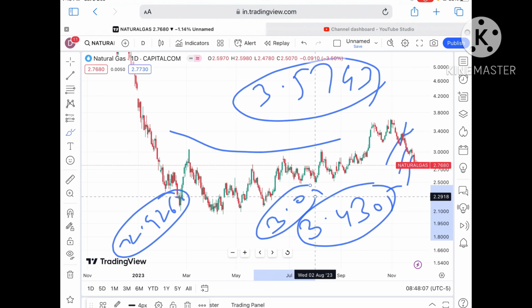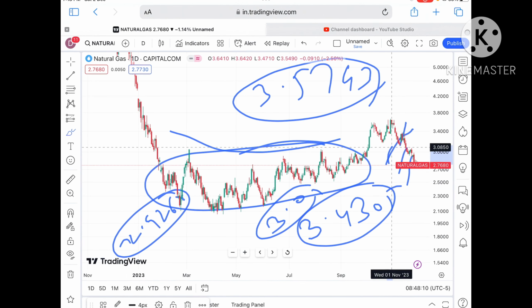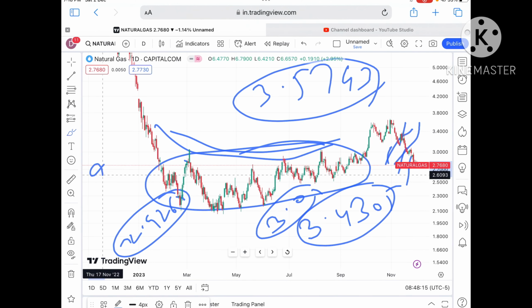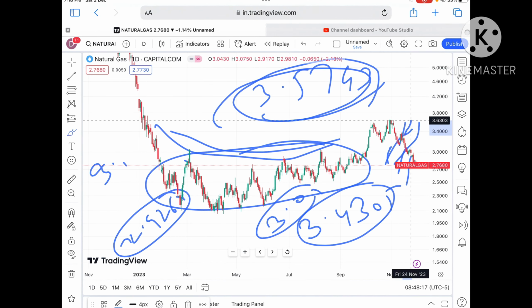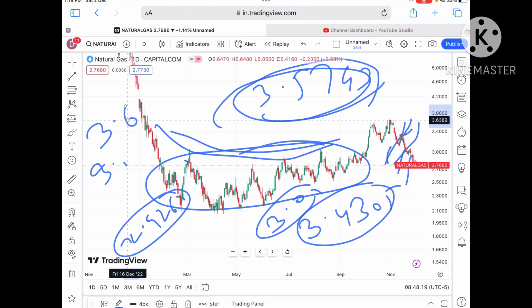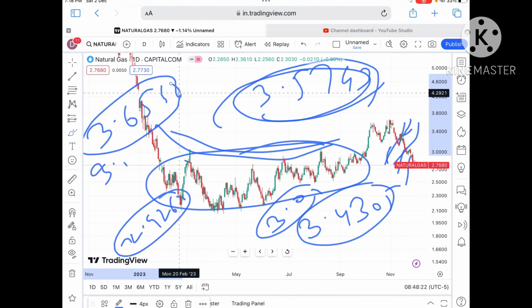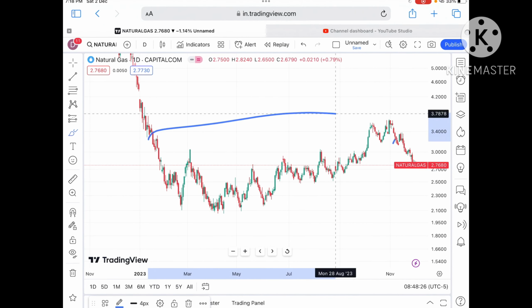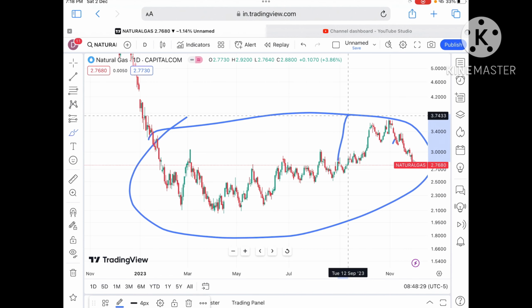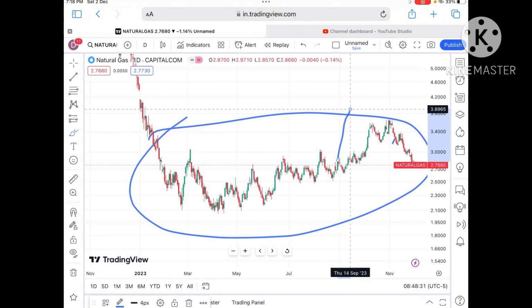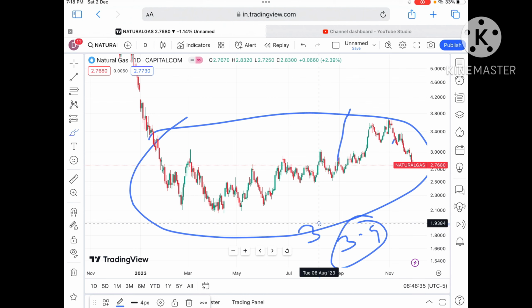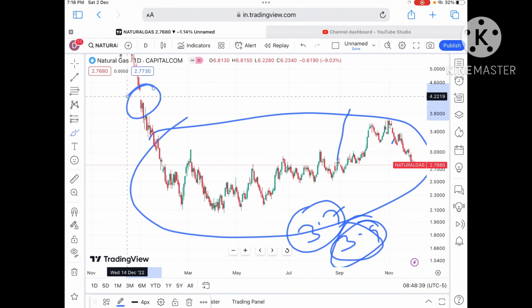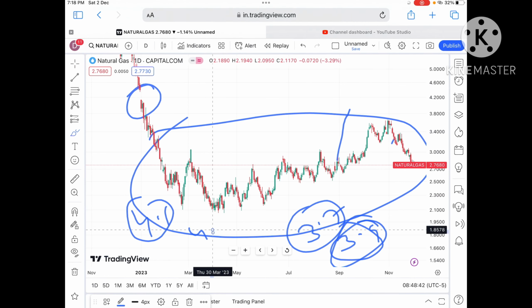3.0503 will be there, and then a zone breakout will happen, with a clear pattern forming. So chances of going towards 3.3 we can see, and from there 3.5743, and if it goes above that level, we can see $3.6538. Once the price moves above that level, a zone breakout will happen, and the probability of going towards around 3.7 we can see, and then 3.9. After 3.7 to 3.9, this gap which has been remaining for so long can be filled, at 4.1 to a level of 4.35.